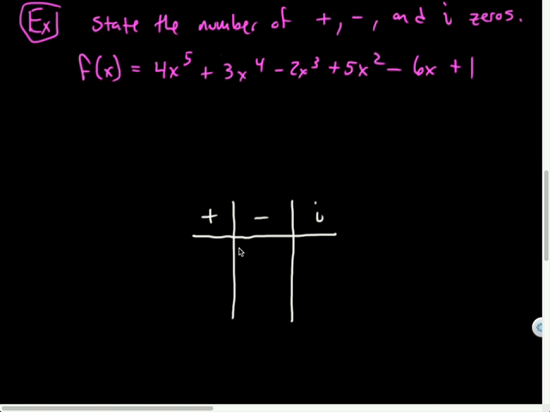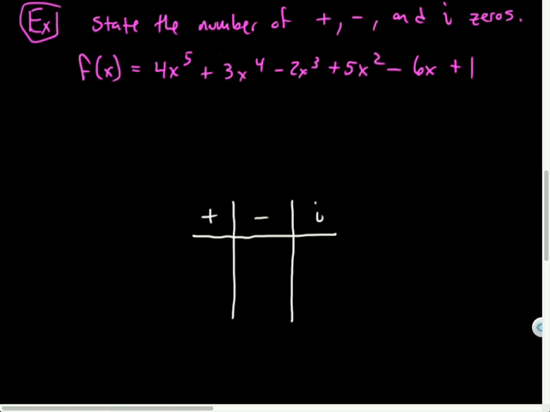Now, first of all, how many zeros does this have? Definitely 5. Has to be exactly 5. Not at least 1, not less than 5. Exactly 5. So I know that the number of positive plus the number of negative plus the number of imaginary has to all add up to 5, every time, no matter what. So all possible combinations. So now let's try to find them.